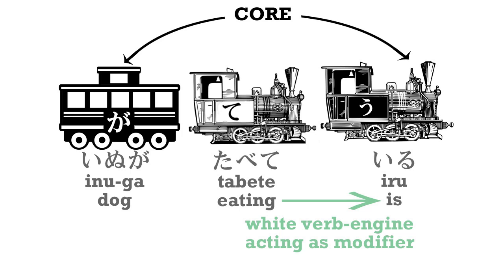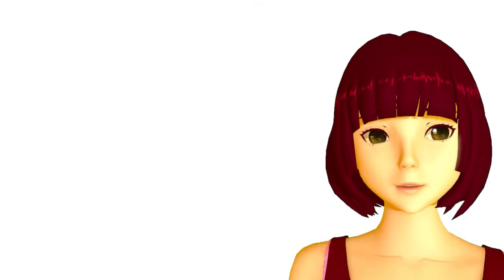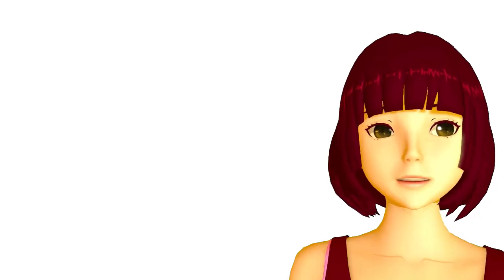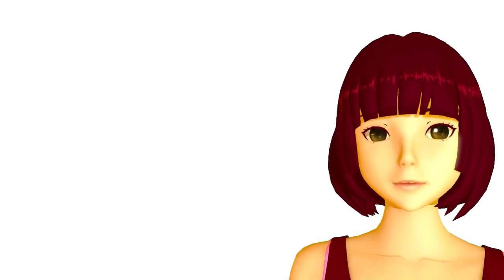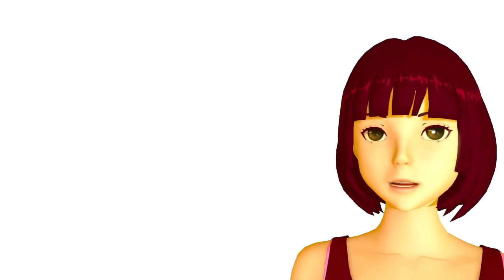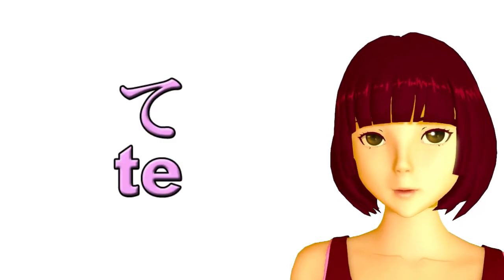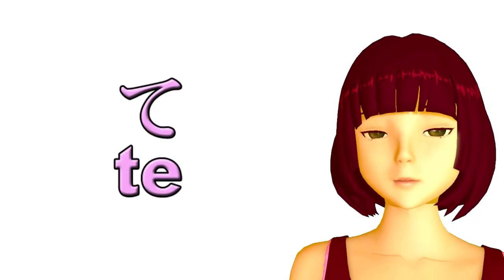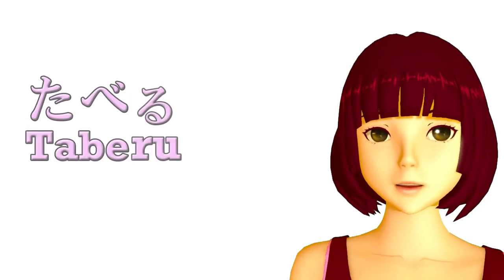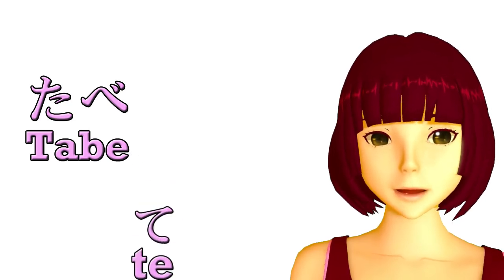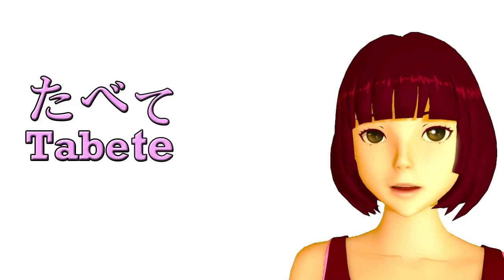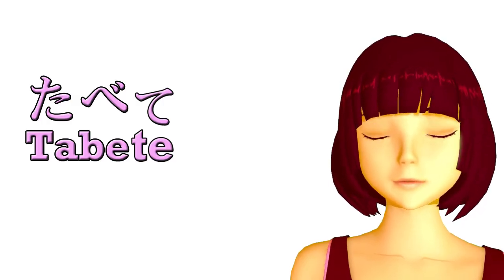And just as in English, we don't say the dog is eat. We use a special form of the verb that goes along with the verb of being. So in English we say is walking, is eating. In Japanese we say tabete iru, aruite iru. Now, how do we form this te form, which is the form we use for making the continuous present? With a word like taberu, it's very easy indeed. All we have to do is take off the ru and put te in its place. The bad news is that with other verbs, we do have slightly different ways of attaching the te.